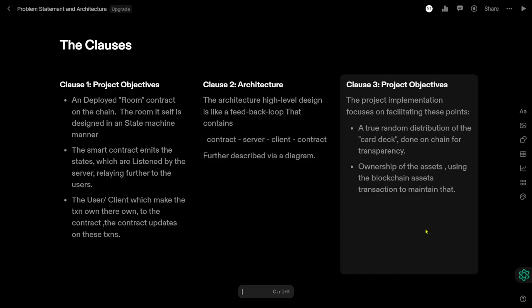Project objective. The main objective of this project is focused on facilitating these points. The first one is true randomness via using the API3 QRNG service. Second, ownership of the assets using blockchain assets, with transactions maintained by blockchain.